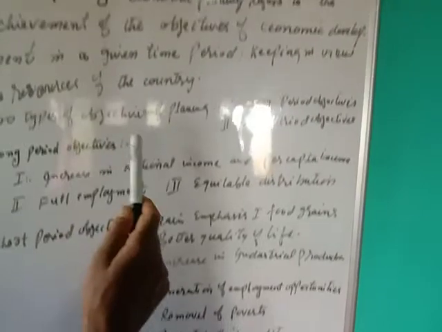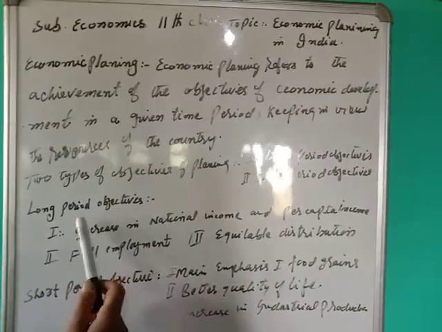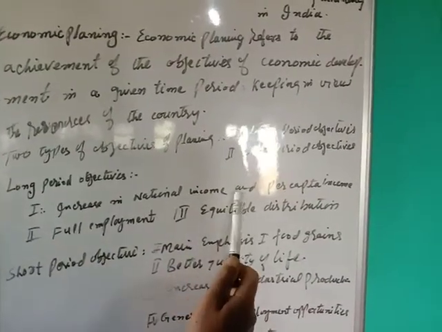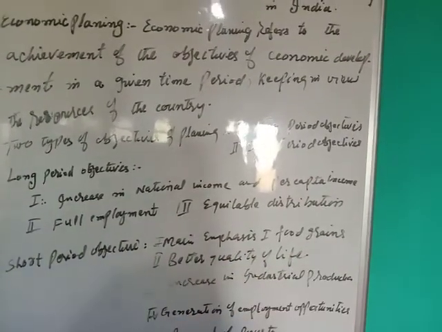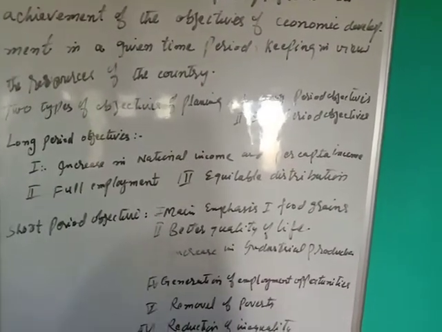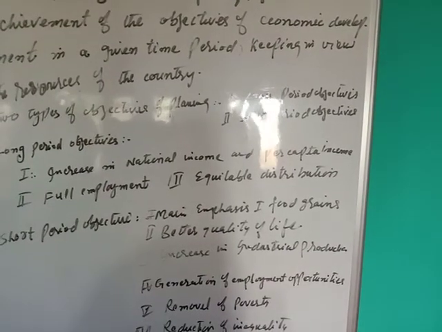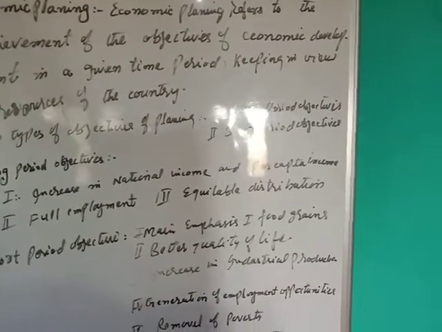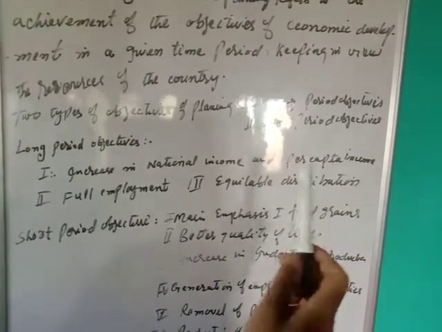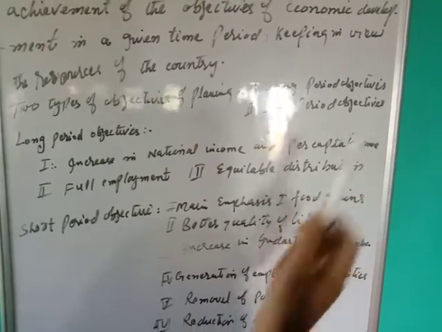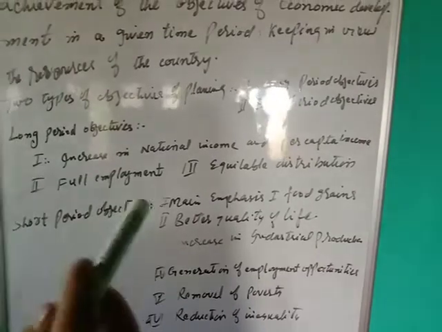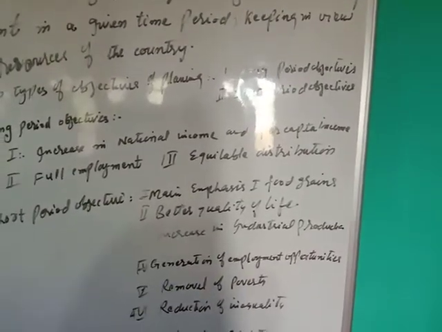So, dear students, these are the three long period objectives. I will repeat once more: increase in national income and per capita income. It is the goal of the country that there should be an increase in the national income. When there is an increase in the national income, we can say there is an increase in per capita income. Per capita income, I have already told you, is total income divided by total population.